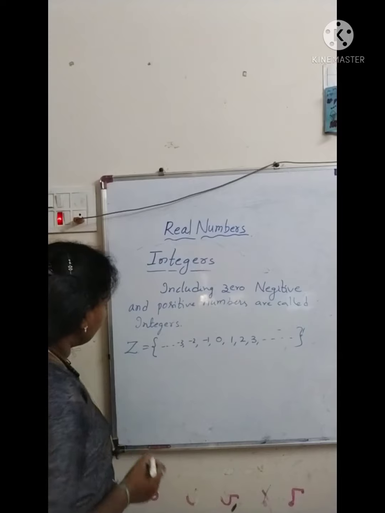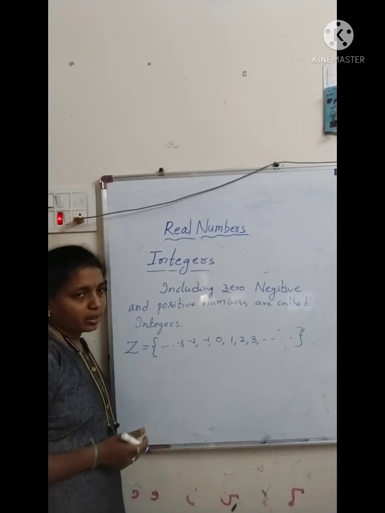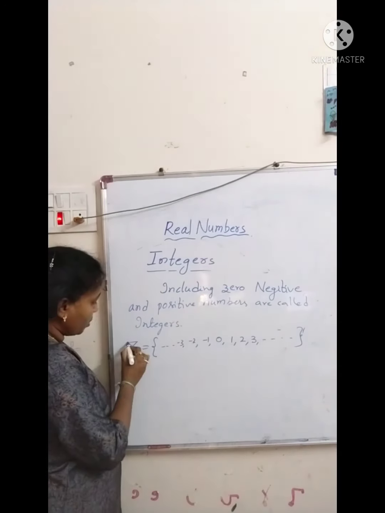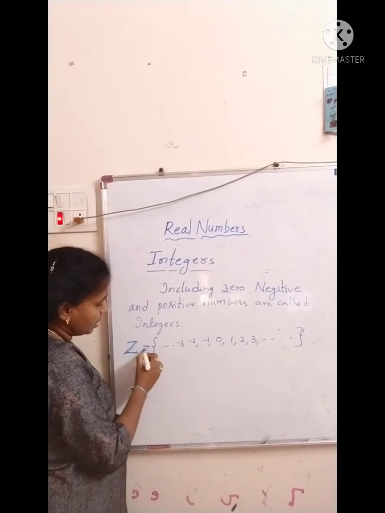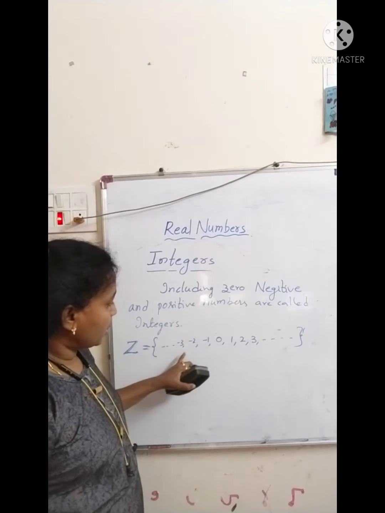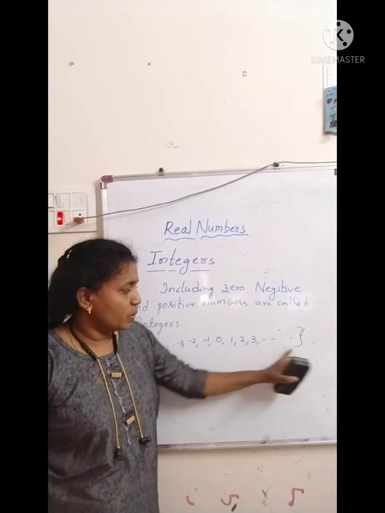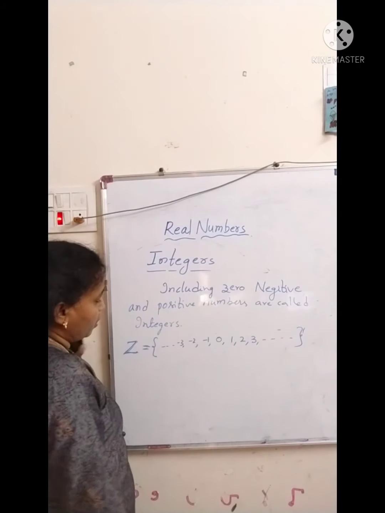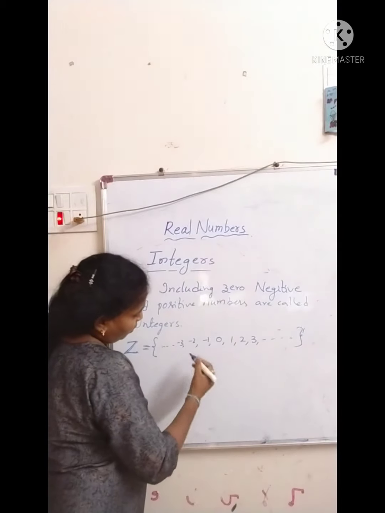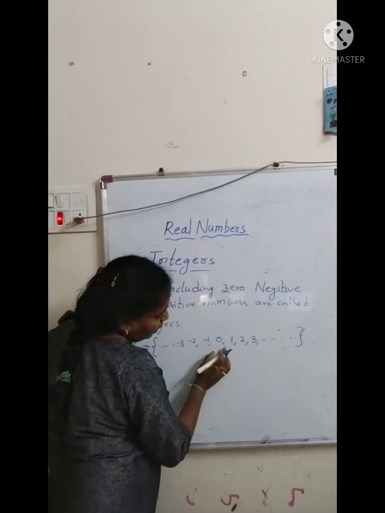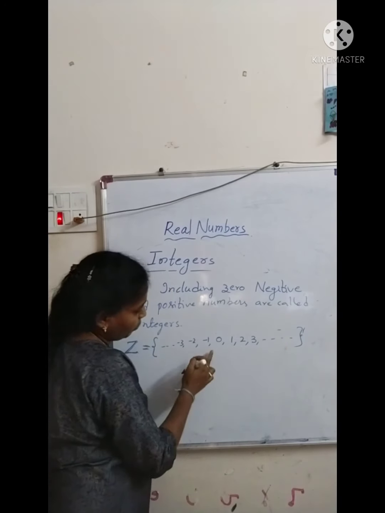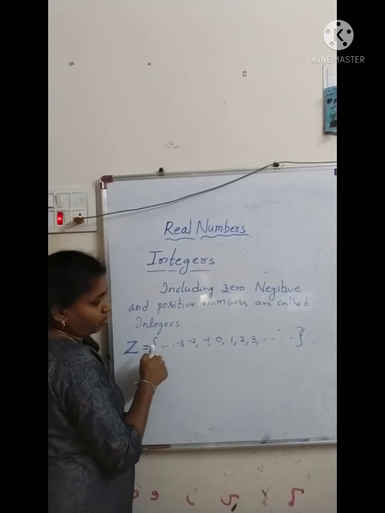Why? Because also I said integers, we can call them Z numbers, so you can represent with Z. Z is equal to -3, -2, -1, 0, 1, 2, 3, and so on. Here also 1, 2, 3, and so on. Already in our previous classes we discussed that one. How I write positive numbers here, negative numbers here. Why?